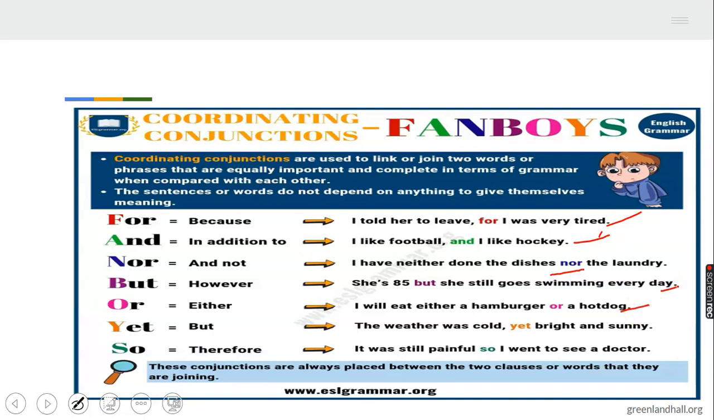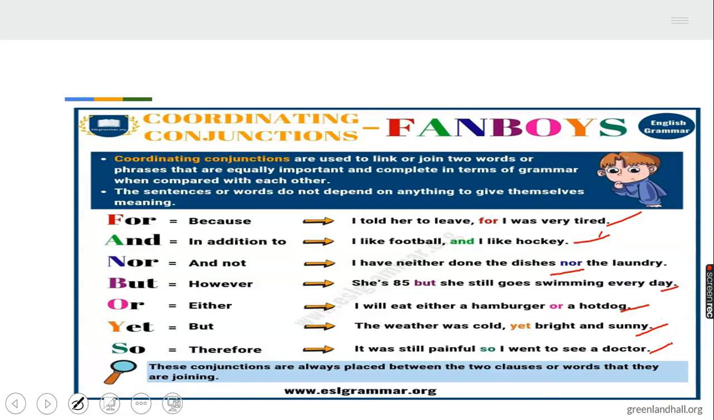Okay, then we have yet. The weather was cold, yet bright and sunny. So, it means therefore. It was still painful, so I went to see the doctor. Please note, don't always use so and therefore together because they mean the same thing. So you can either say, it was still painful, therefore I went to see the doctor. Or you say, it was still painful, so I went to see the doctor.